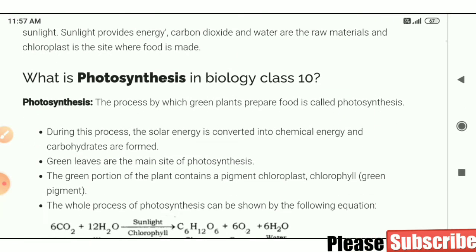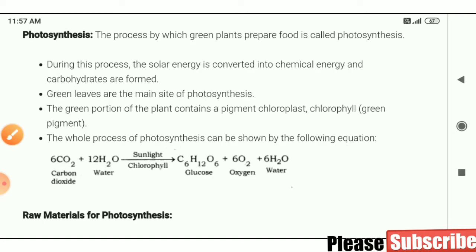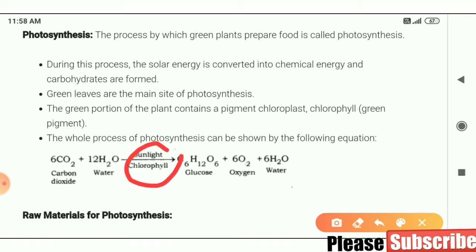I have told you, but revise this definition again. The process by which green plants prepare their food is called photosynthesis. These terms are very important, so you can write them in your notebook. During this process, solar energy is converted into chemical energy and carbohydrates are formed. In this formula, 6 molecules of carbon dioxide and water, in the presence of sunlight and chlorophyll, synthesize carbohydrate, and 6 molecules of oxygen are also released, and 6 molecules of water remain.